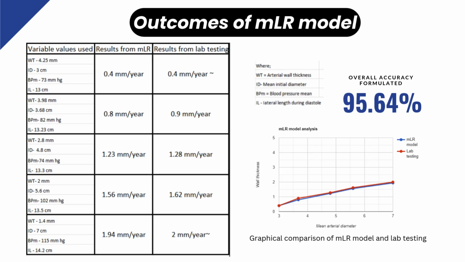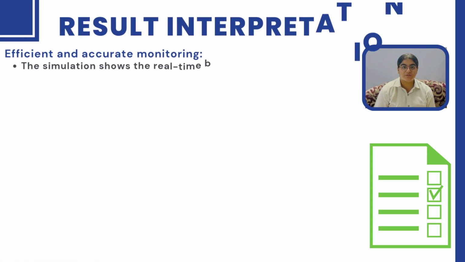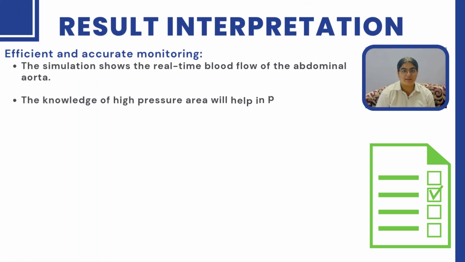For the validation of the MLR model, we used real-life datasets, as you can see here, which were obtained from online repositories like the NBI database and the ANURISC repository. We compared the outcome of our expansion rate and the expansion rate which researchers got after comprehensive research and tissue biopsies. So as you can see here, the expansion rate results are quite accurate, giving us an overall accuracy of 95.64% with 5 datasets.